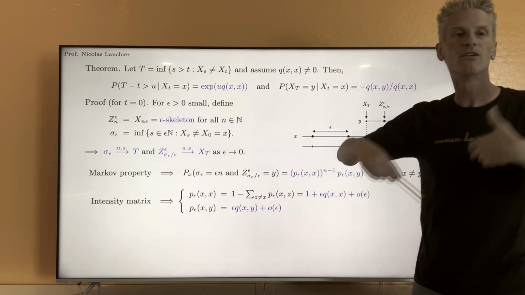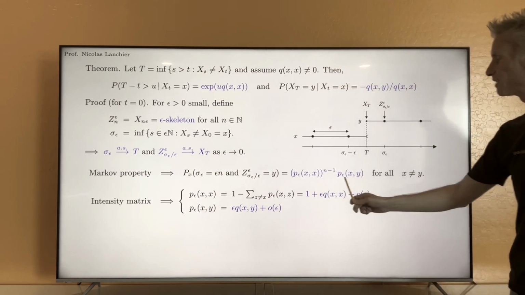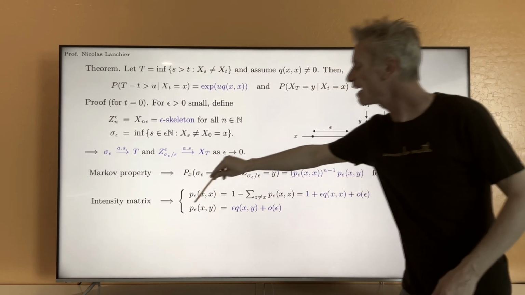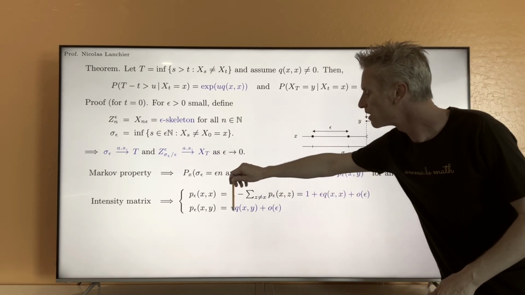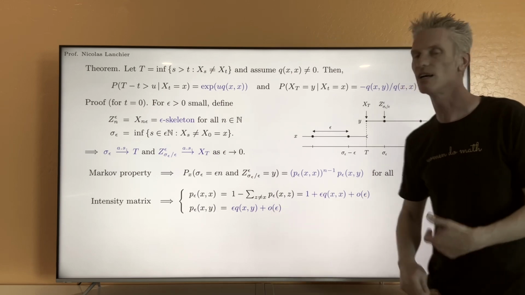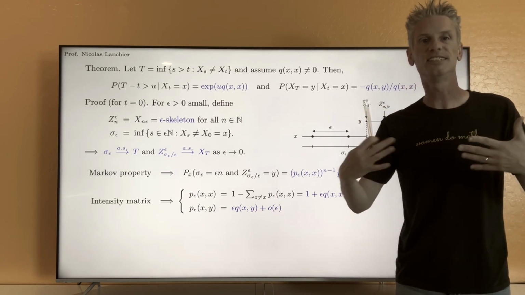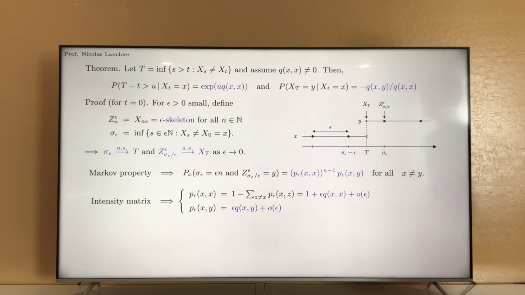And so equivalently, we can say that p epsilon xy, the term that appears here, should scale like epsilon. And in fact, that's equal to epsilon times qxy plus little o of epsilon. Little o of epsilon is any function that is small compared to epsilon. Okay? So that's the first thing we can say.